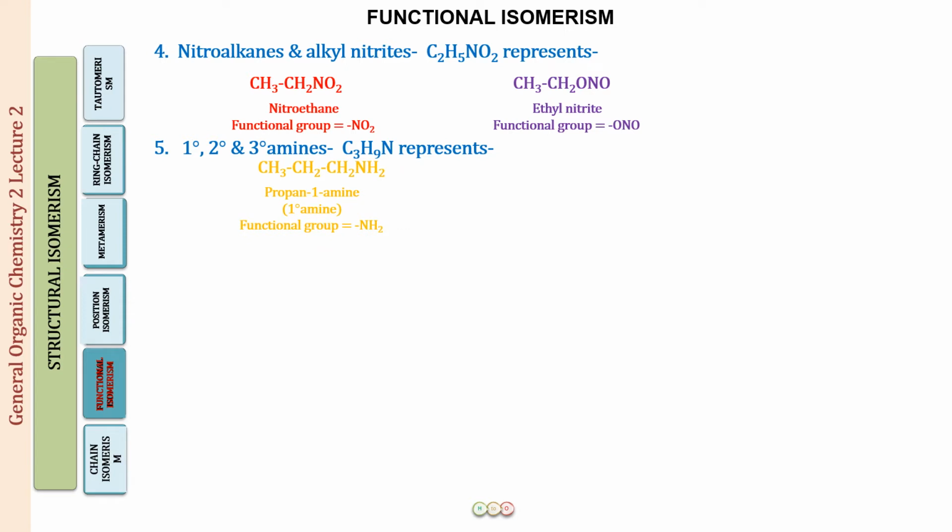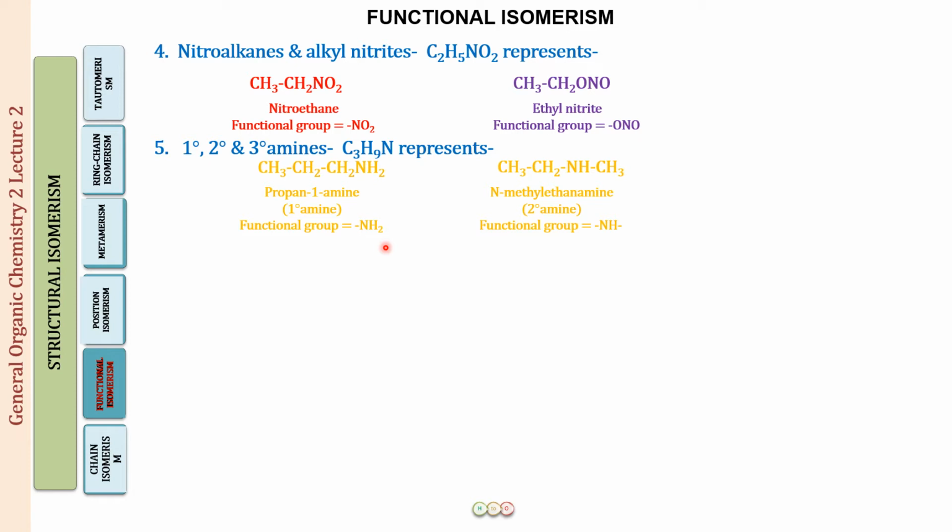We have primary, secondary and tertiary amines. All of them again with the same general formula. For example, if we have C3H9N, this can represent a primary amine, a secondary amine as well as a tertiary amine. Let us look at them. So the first compound you can see is CH3CH2CH2NH2. This is a primary amine. The name of the compound is propane-1-amine or propanamine. All right, and the functional group is the NH2 group. Why do we call this a primary amine? Just remember this, do not get confused with primary carbons now.